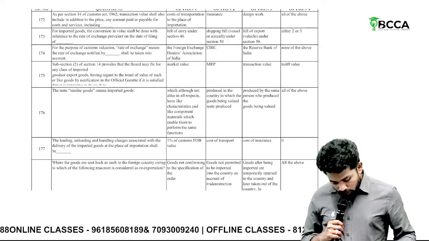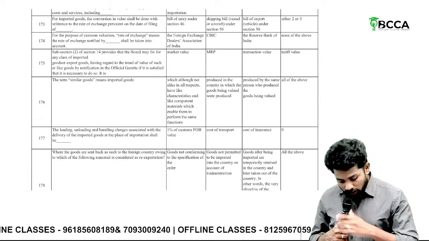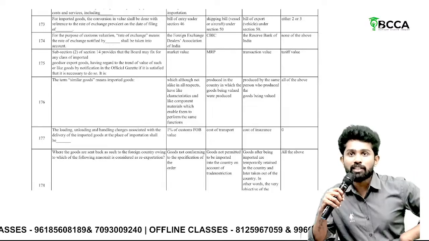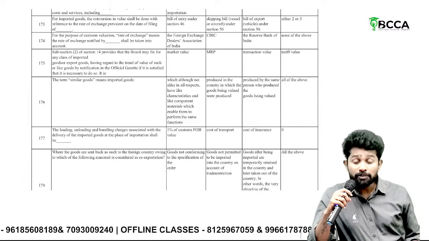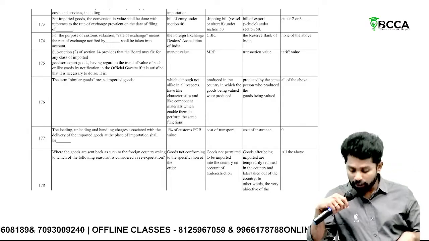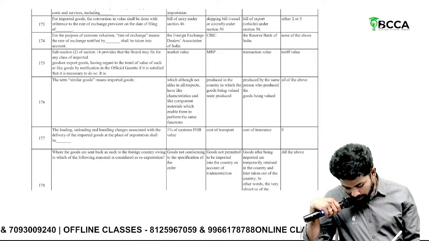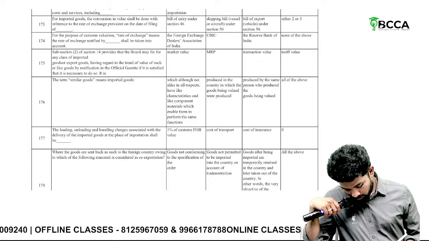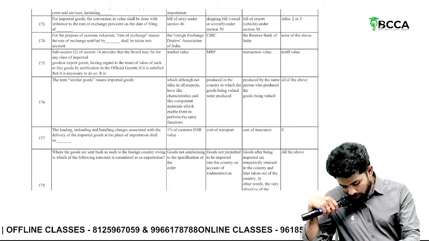Then, subsection 2 of section 14 provides that the board may fix, for any class of goods, what? Tariff value. Sir, what does it mean by tariff value? Certain goods are taxed on transaction value. Let's say 5,000 is the sale value, on that tax will be levied. Tariff value, like crude oil, is taxed on tariff value. Per liter 5 rupees, per liter 20 rupees. Like that if it is taxed, then that is called as what? Tariff value.